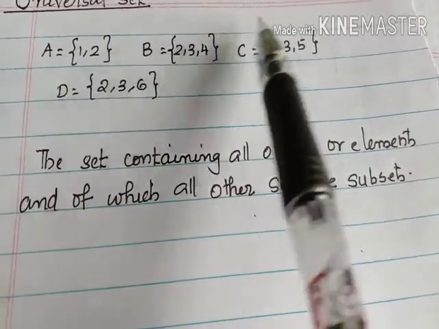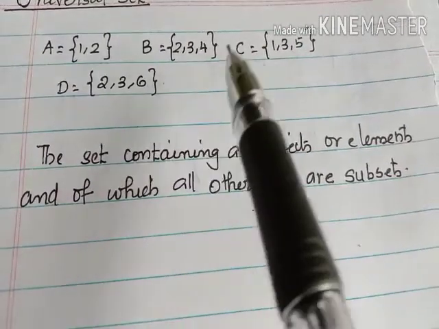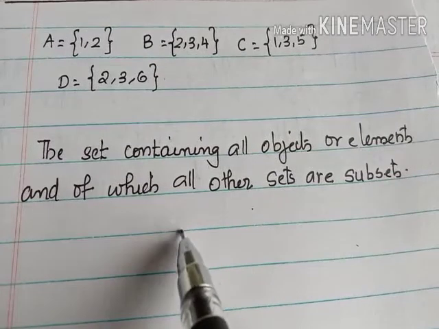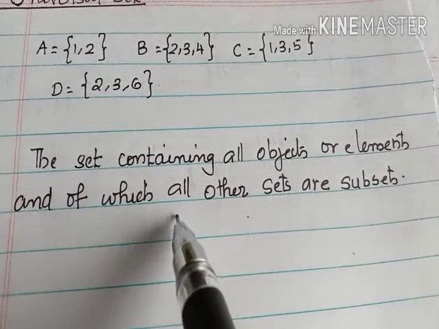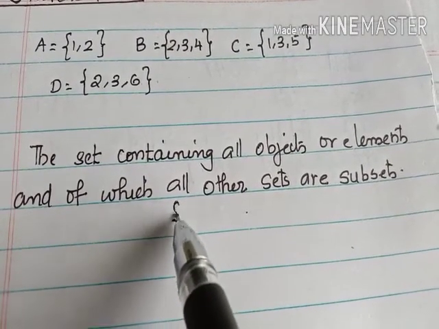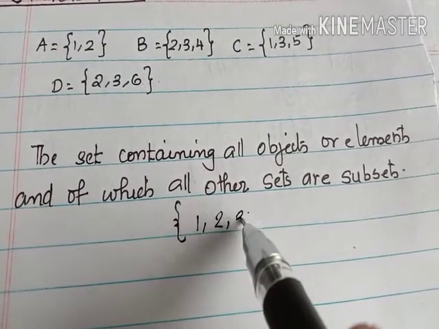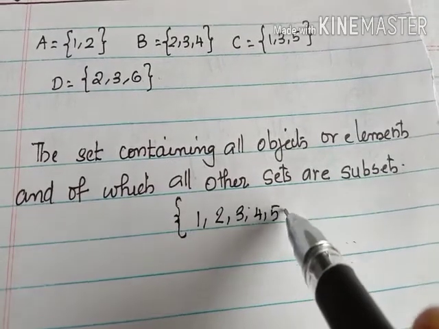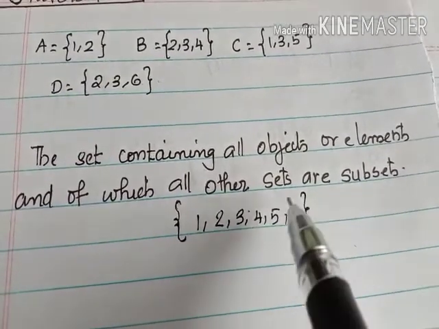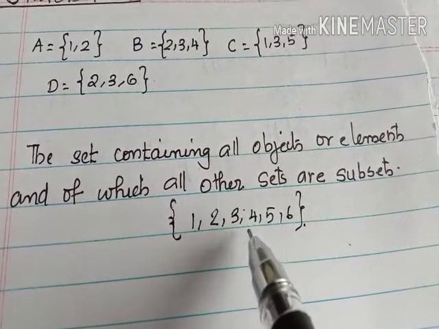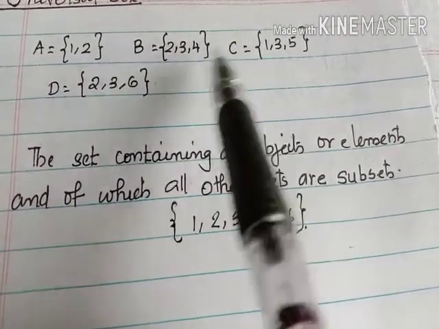So we can combine all these elements together. I am going to combine all the elements together. So we can write set 1, 2, 3, 4, 5, 6. This is our larger set with respect to these four sets.